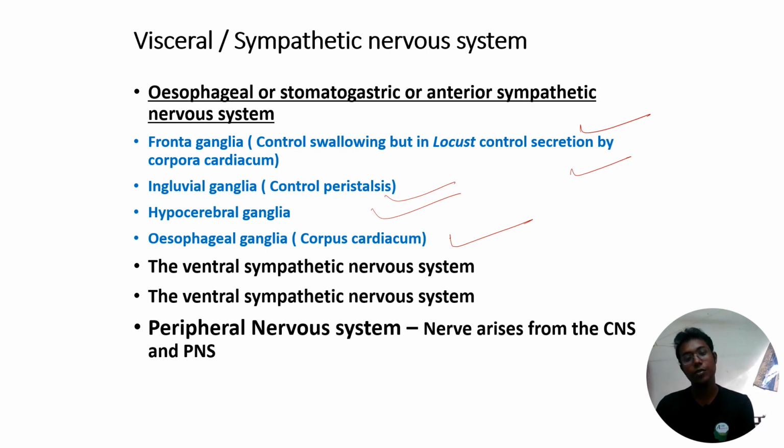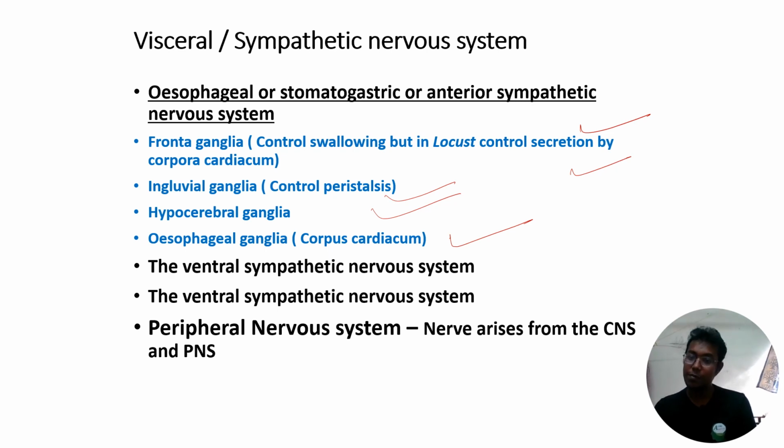So you understood. The first one is the esophageal or stomatogastric or anterior sympathetic nervous system. That consists of four types of ganglia. Frontal ganglia, which is mainly associated with the swallowing of food. Then ingluvial ganglia, which is mainly associated with controlling peristalsis. Then hypocerebral ganglia, which is associated with the functioning of the brain. Then esophageal ganglia, which is called the corpora cardiaca.